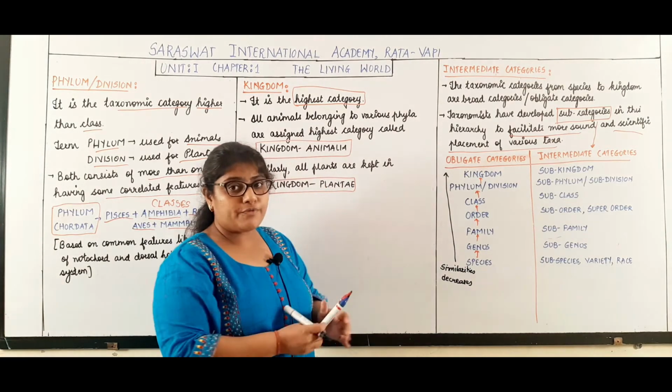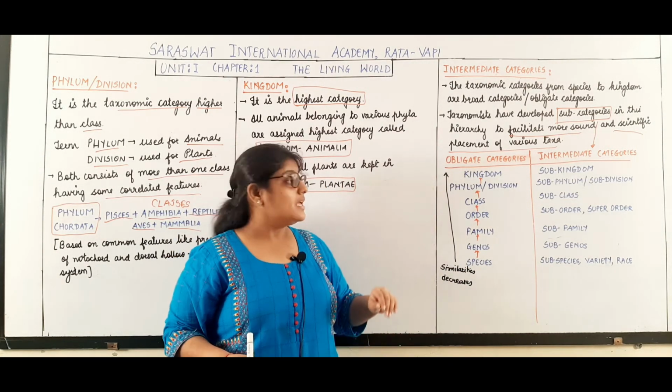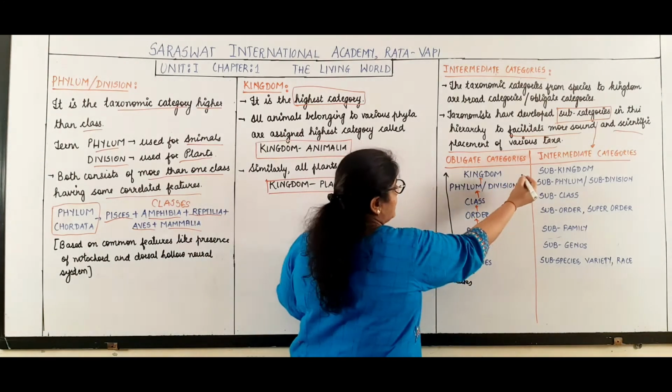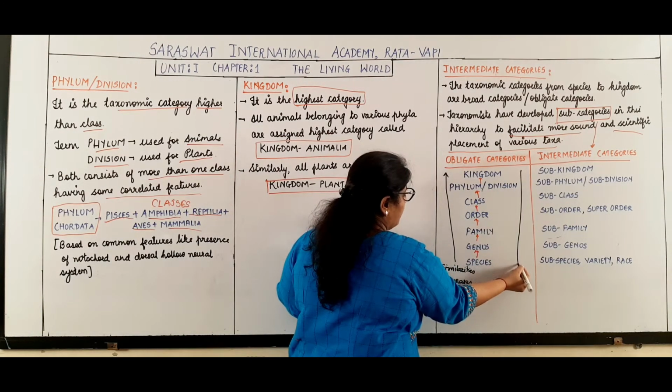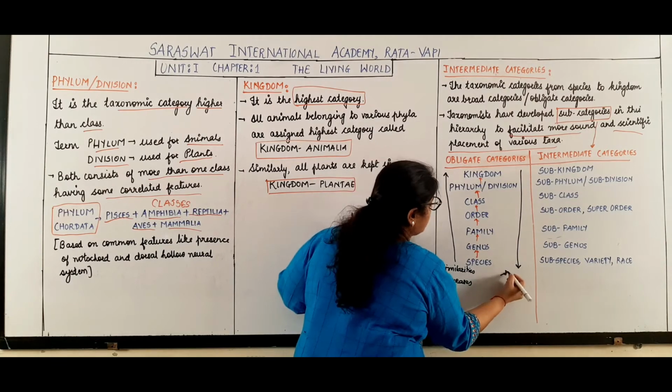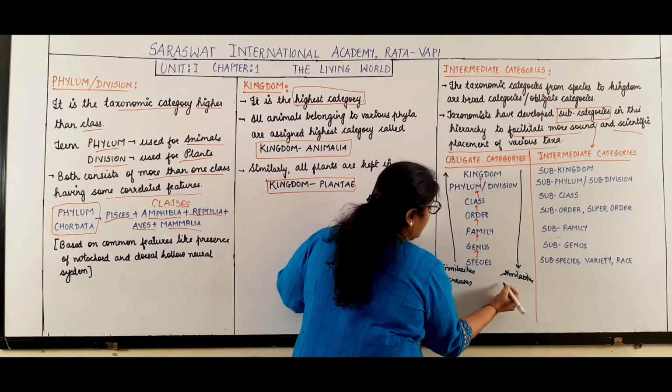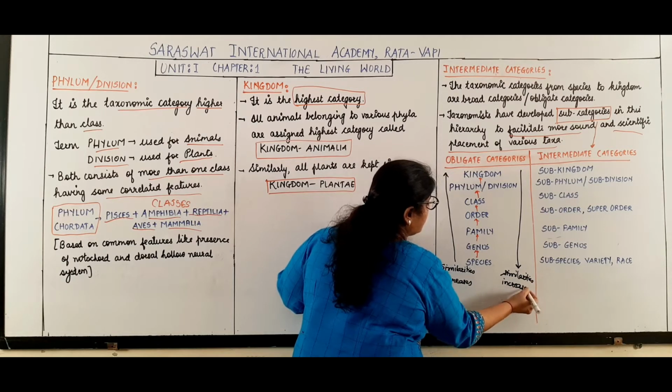As we move from species to kingdom, the similarities in the characters decrease, and as we move from kingdom to species, the similarities in the characters keep on increasing.